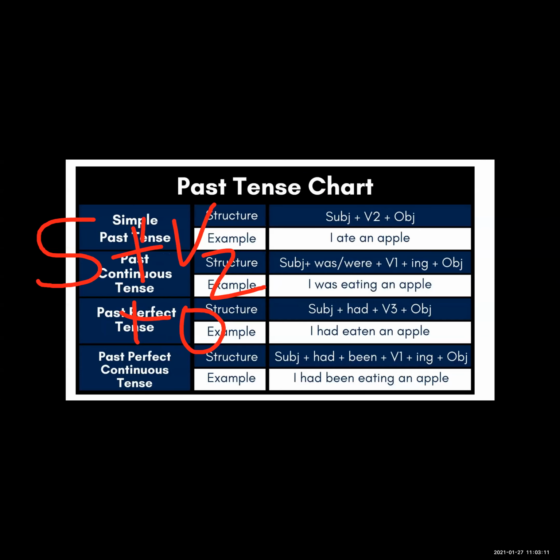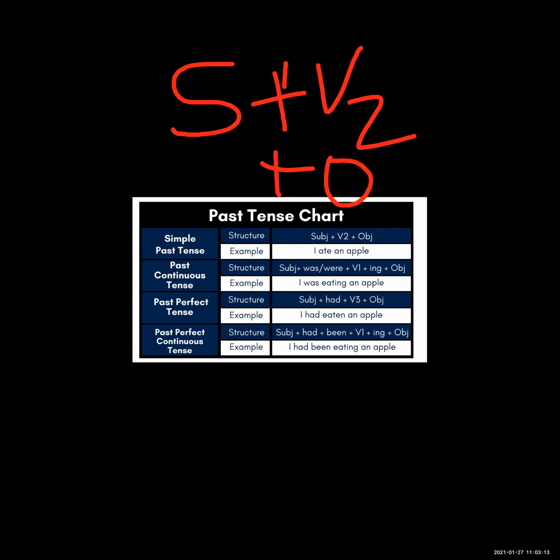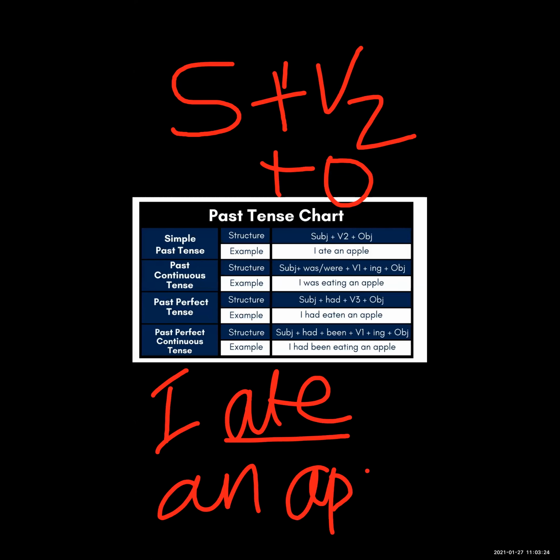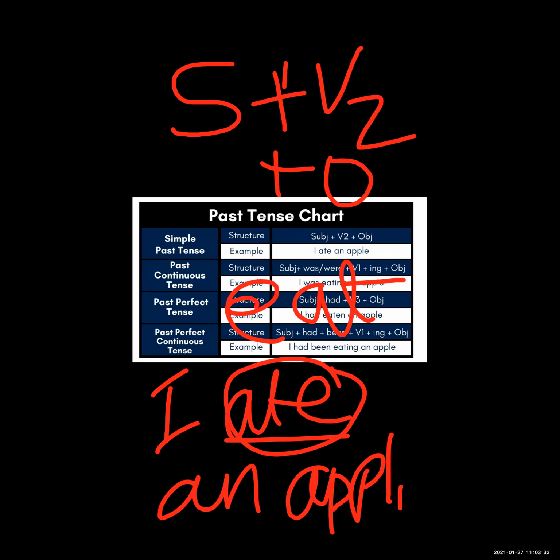Now see an example: I ate an apple. Here I is the subject, ate is the verb, an apple is the object. Ate is the second form of eat. Eat is the first form, ate is the second form, and eaten will be the third form. So in simple past tense we use the subject, then directly the second form of verb, and then the object. Now see past continuous tense.